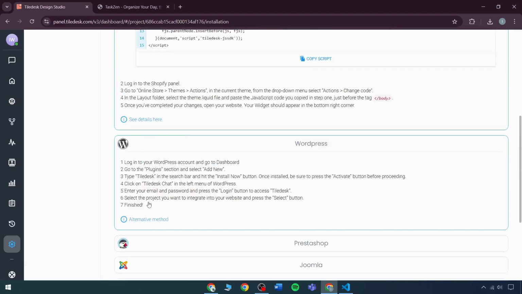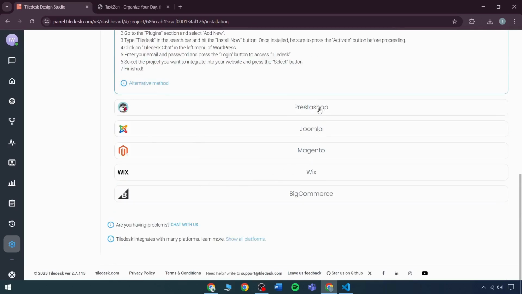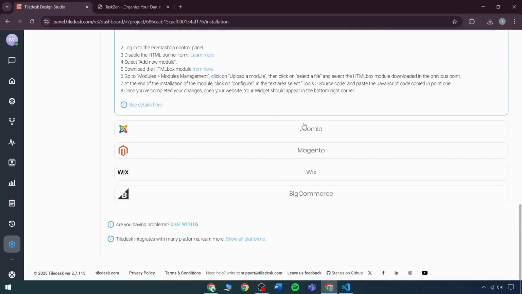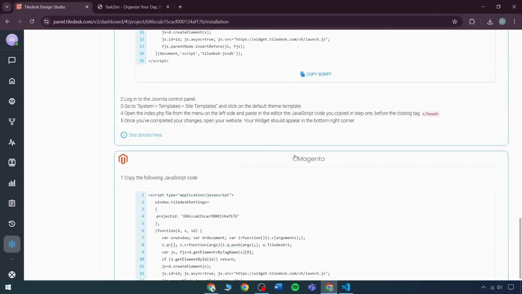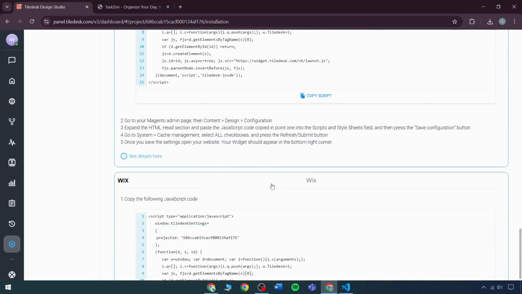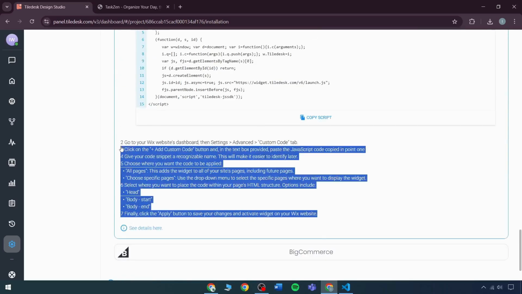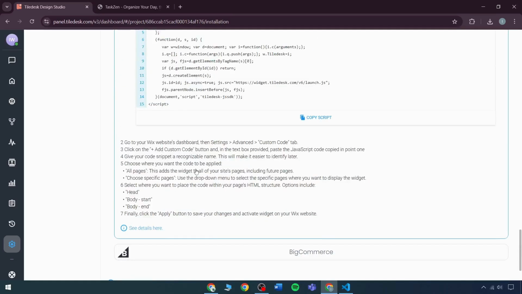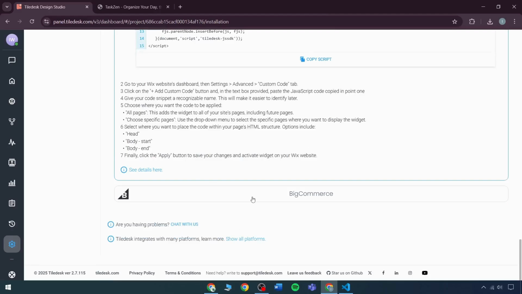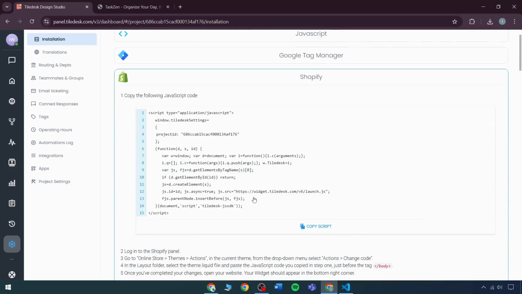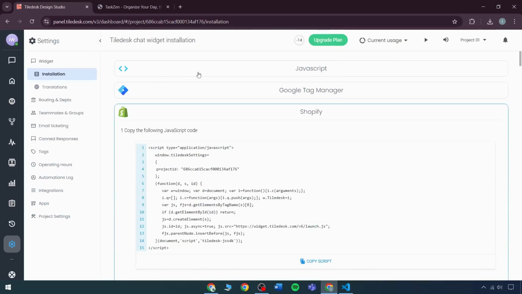For WordPress, what we have to do is include our plugins, and after doing that, we can install that. For our PrestaShop, and similarly, we have specific code for each specific thing that we can use immediately, and also it has provided us all the details that how we can use it. Here we have BigCommerce and all such websites which are included. So this was the topic related to our connection, that how we can connect our live website.